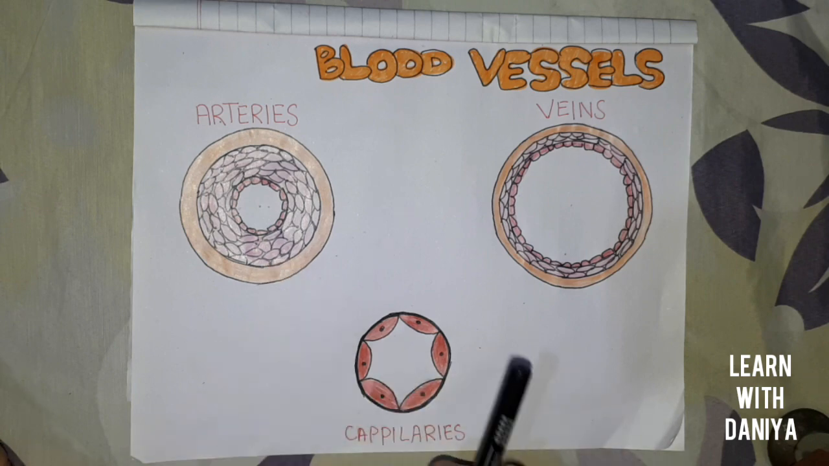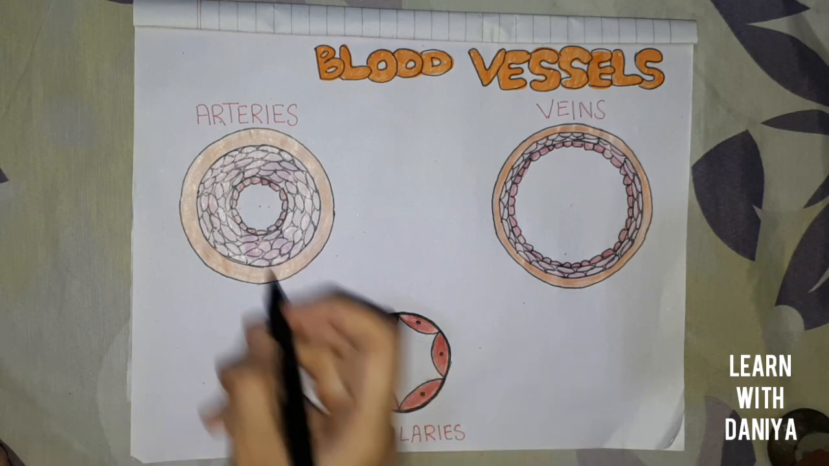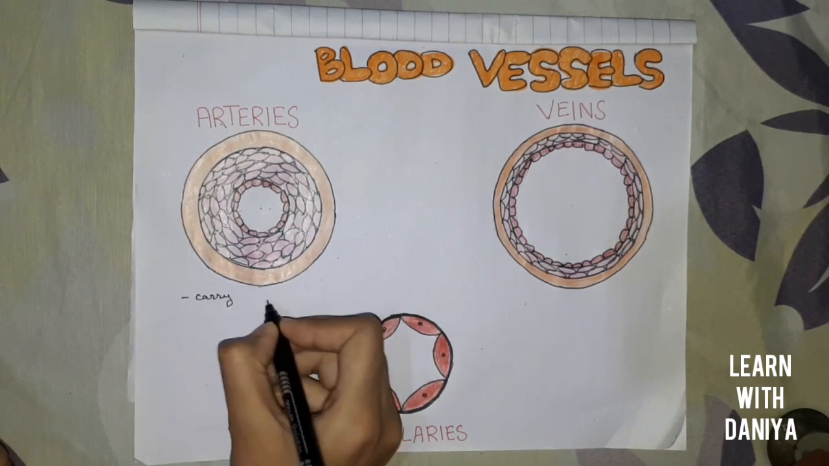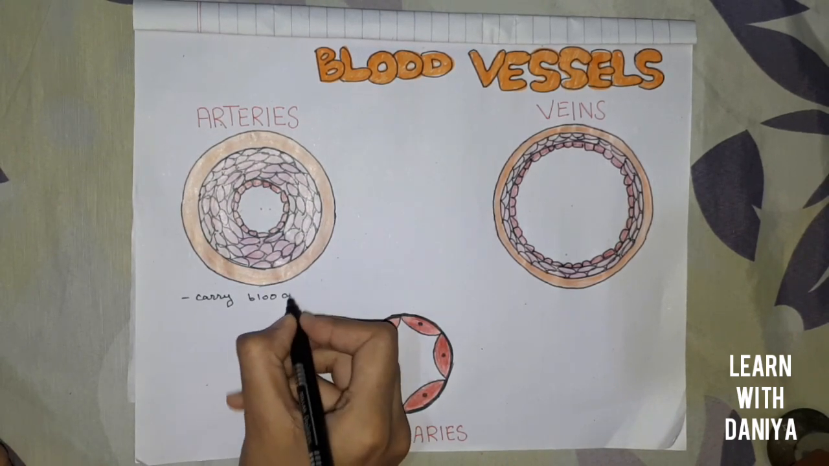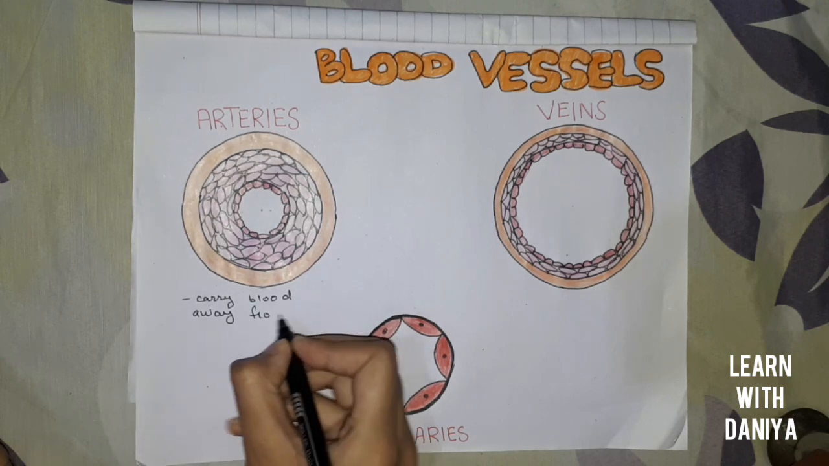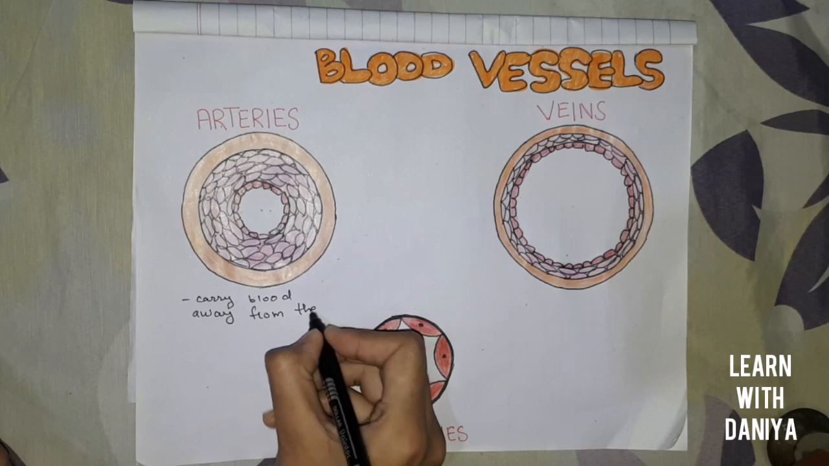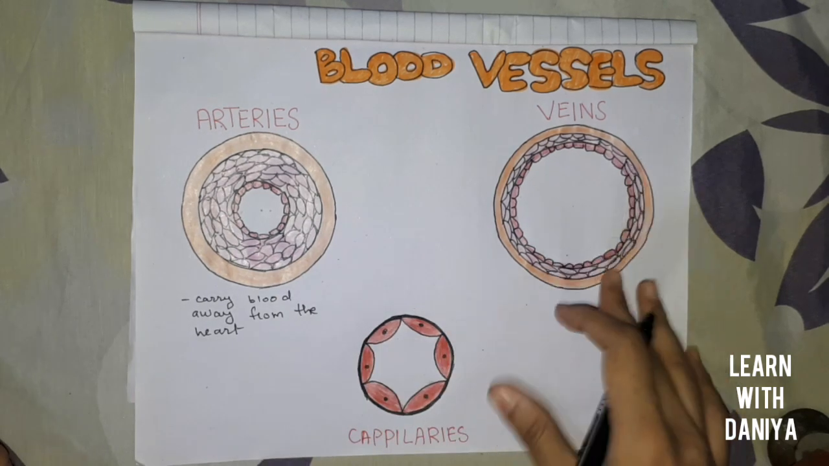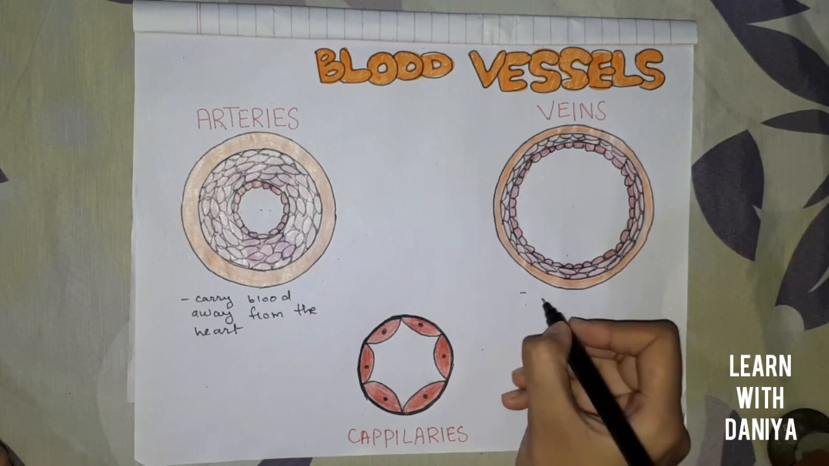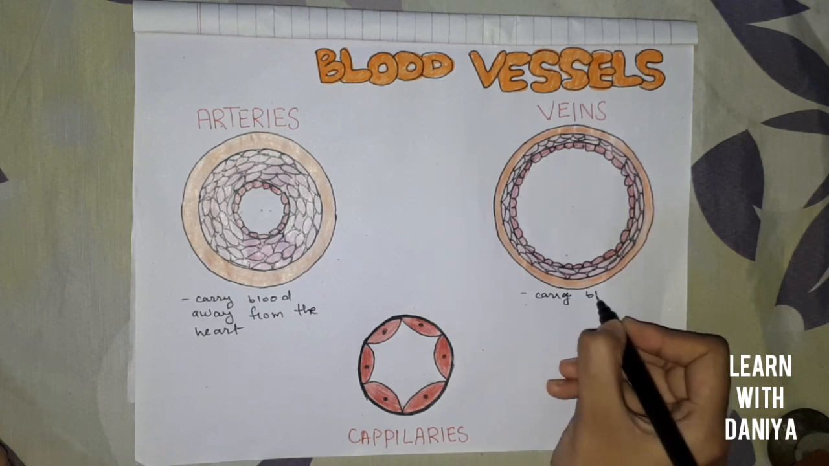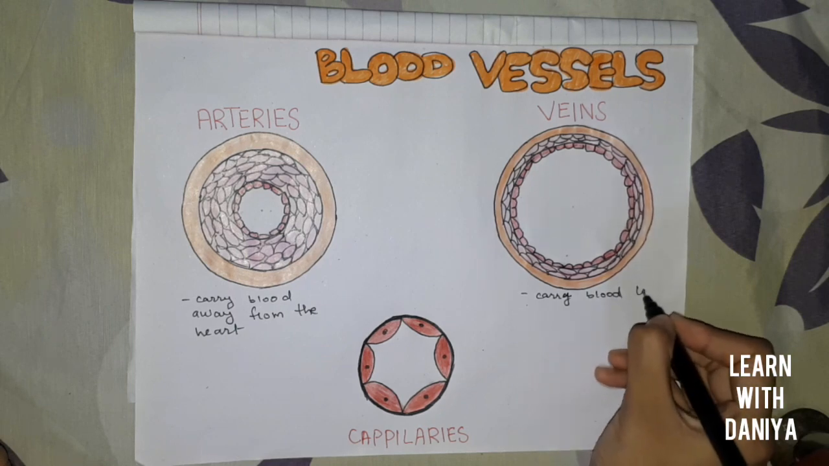Arteries are the blood vessels which carry blood away from the heart, and veins are the blood vessels which carry blood towards the heart.